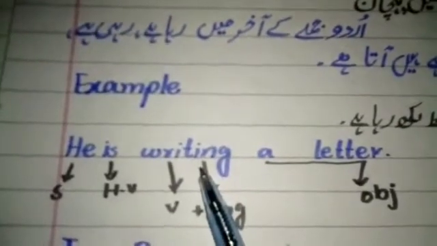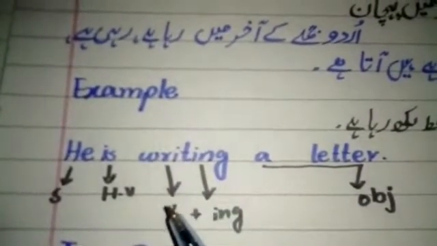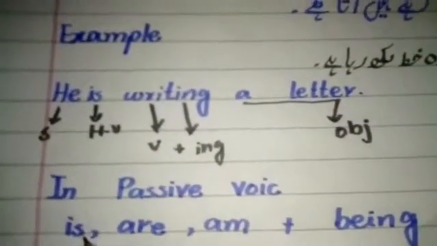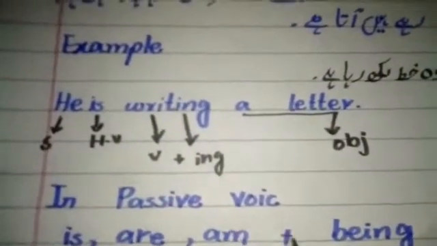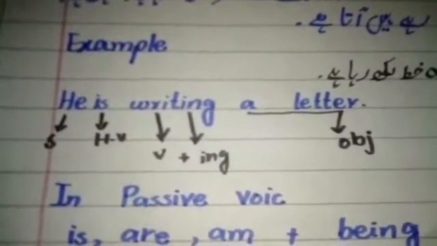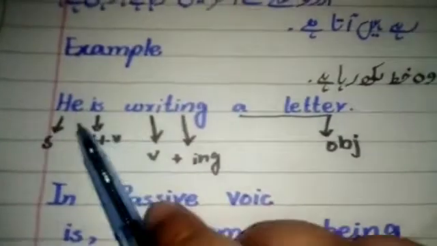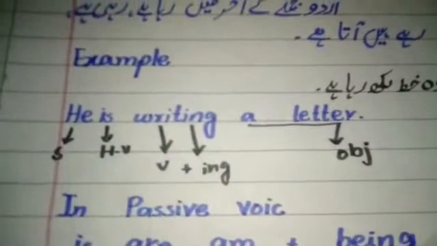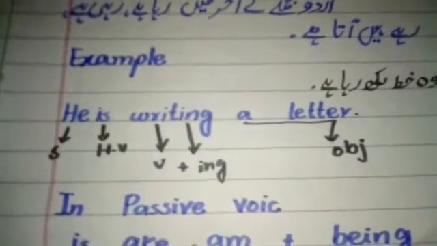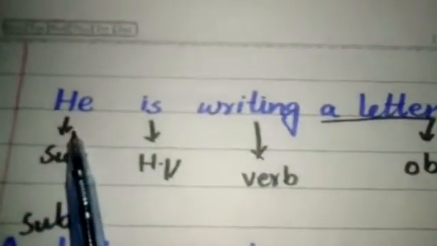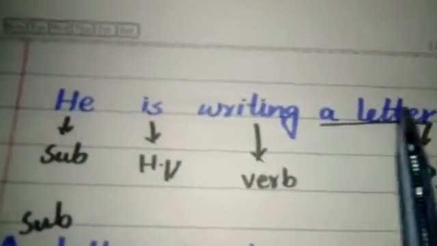Now we will discuss the helping verbs of passive voice. The present continuous passive voice sentence uses is, are, am plus being. We will use the helping verb according to the subject. If our subject is singular, we will use a singular helping verb, and in the case of a plural subject, we will use the plural helping verb. Our active voice sentence is: he is writing a letter.